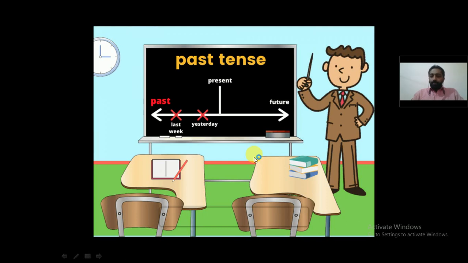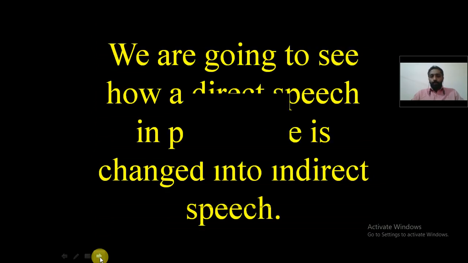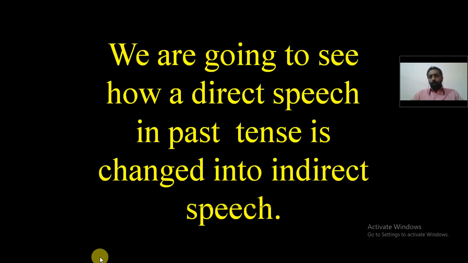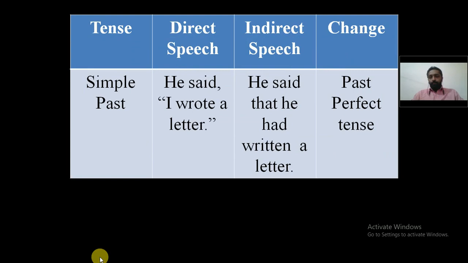In the previous class, we had gone through the present tense to understand how a direct speech is converted into indirect speech. In today's class, we are going to deal with the past tense, how it can be converted from direct into indirect speech, and that's what we are going to learn today. We are going to see how a direct speech in past tense is changed into indirect speech. So we begin with simple past.